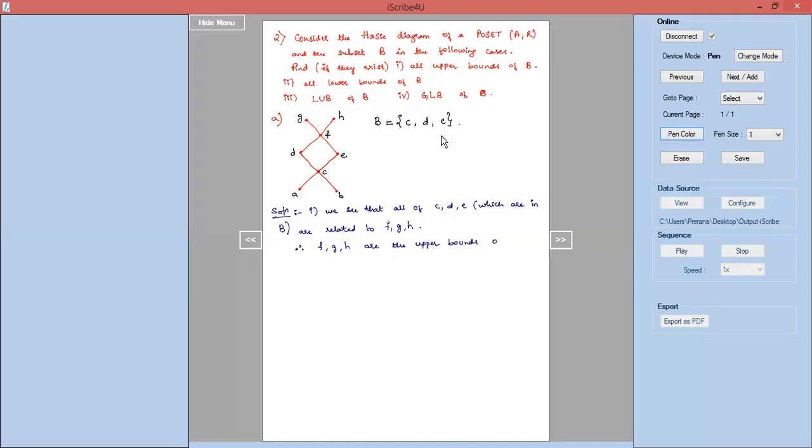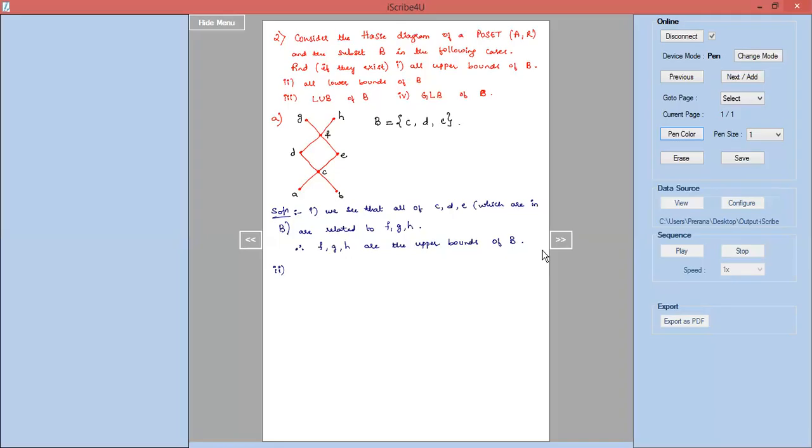of the subset B. F, G, H are the upper bounds of the subset B because each of the elements of the subset B, that is C, D, E, all of them are related to F, G, H. That is why F, G, H are the upper bounds of B. Now second one, lower bounds. We recall the definition for lower bound.